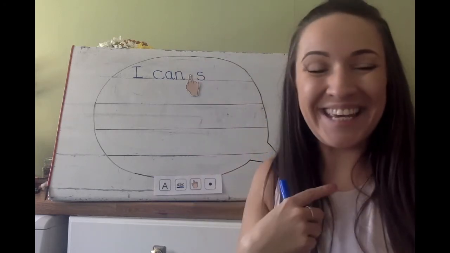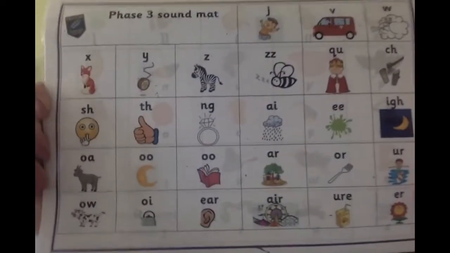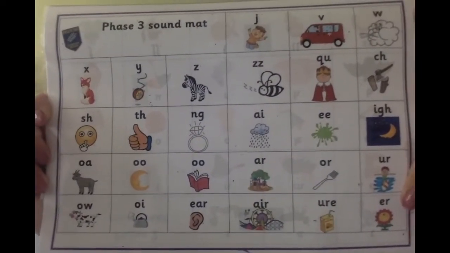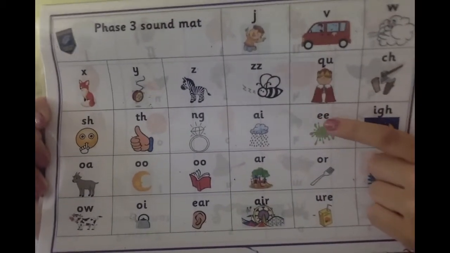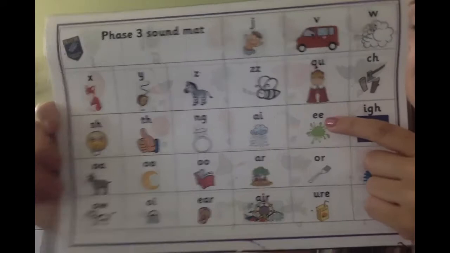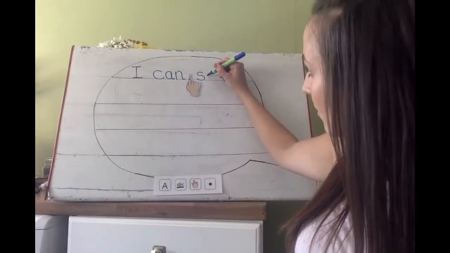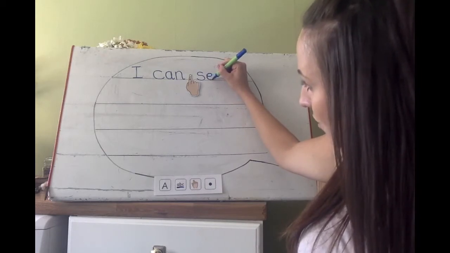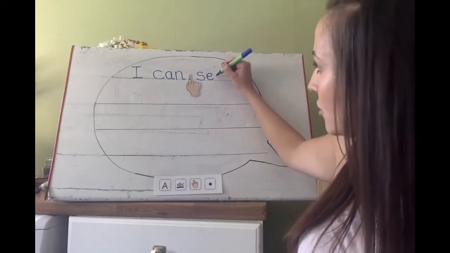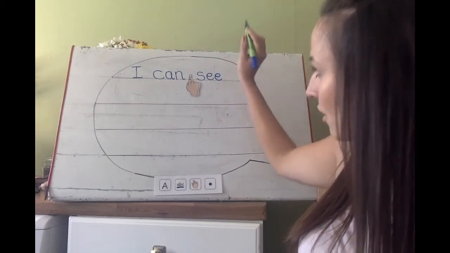S. E. E is a phase 3 sound. Can you find it on the sound mat? Here it is. These two E's make the E sound. Curl around the caterpillar. Sit on the line. And again, two E's. Curl around the caterpillar, sitting on the line.